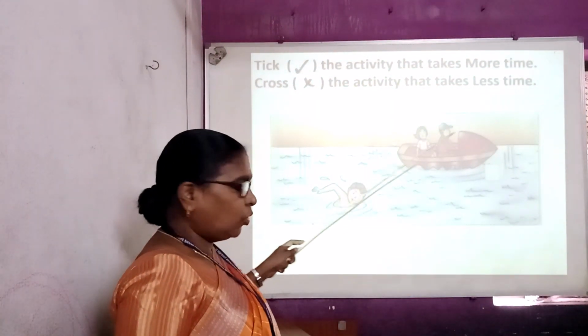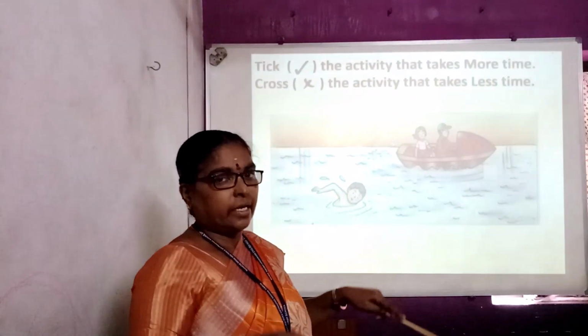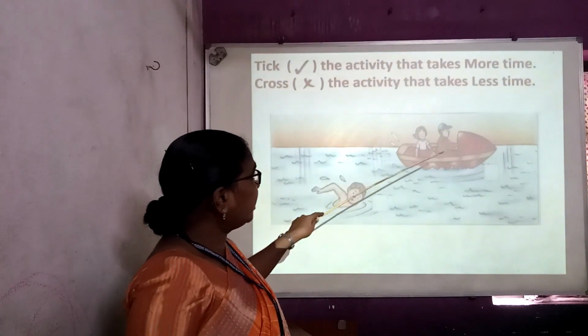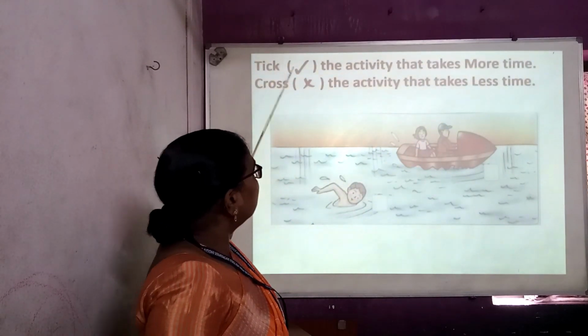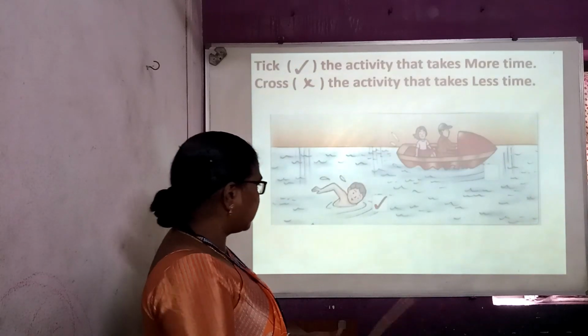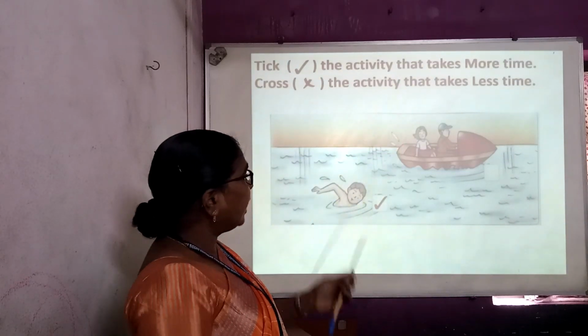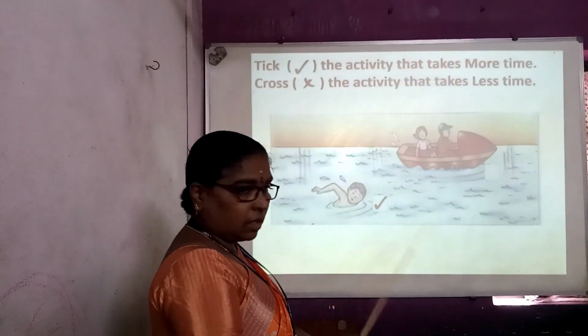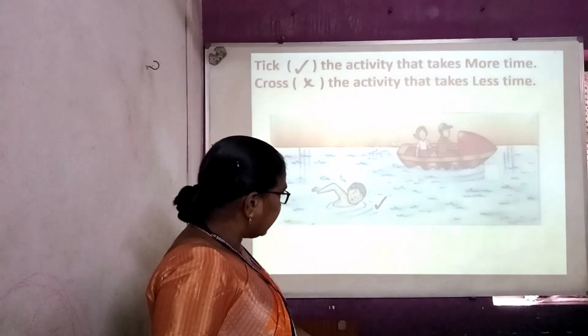So he has to use his body. He is putting in his own energy. So from this we can make out the activity that takes more time. So which one takes more time? Yes, the boy swimming takes more time. And which one takes less time? Yes, the person driving the boat takes less time.